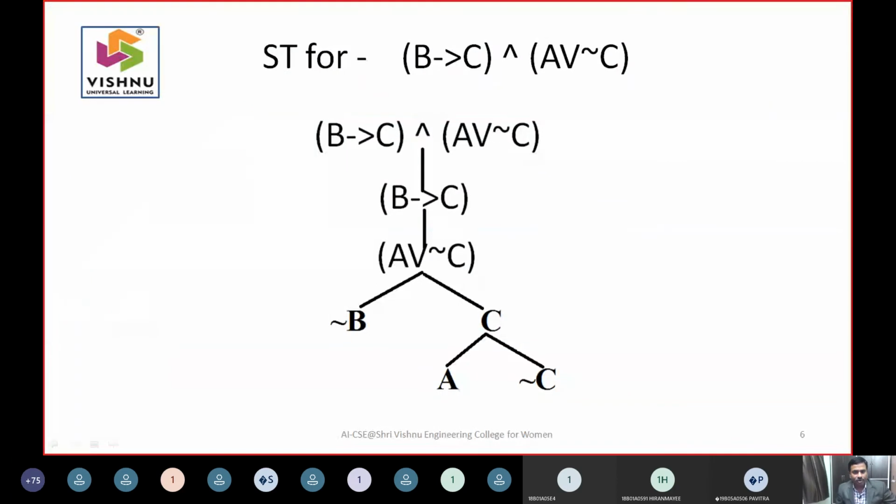Again the same philosophy: this is the first expression and this is the second expression, which were joined with AND. So AND means you have to take the first expression like this, then the second expression like this.